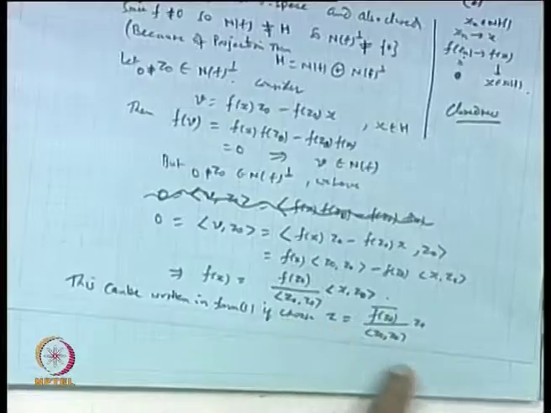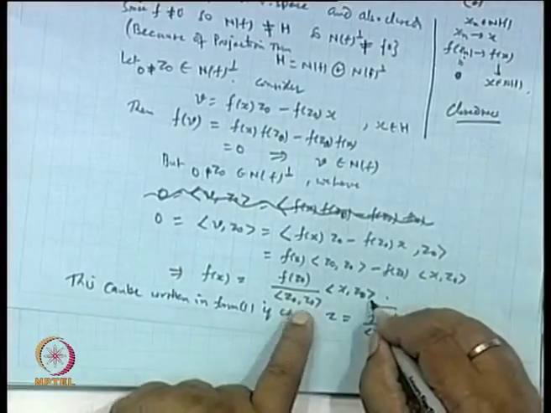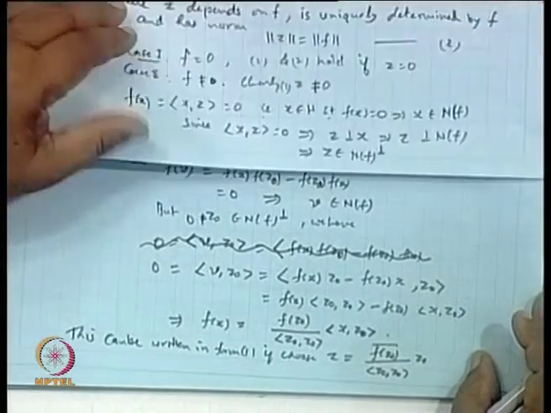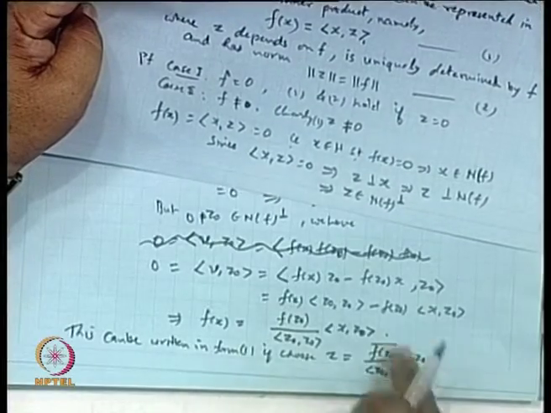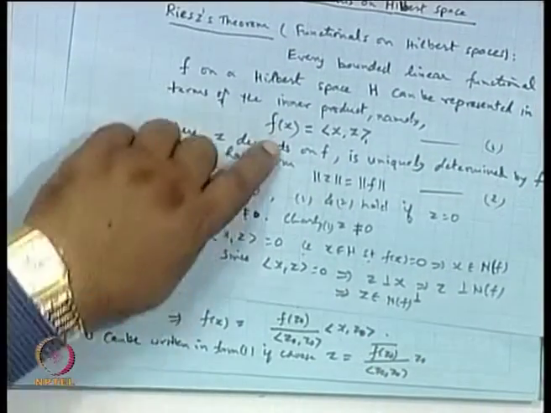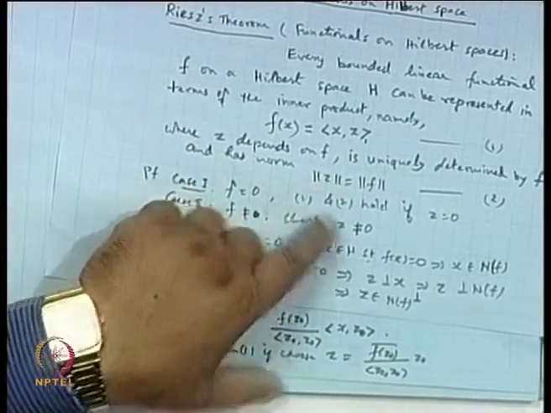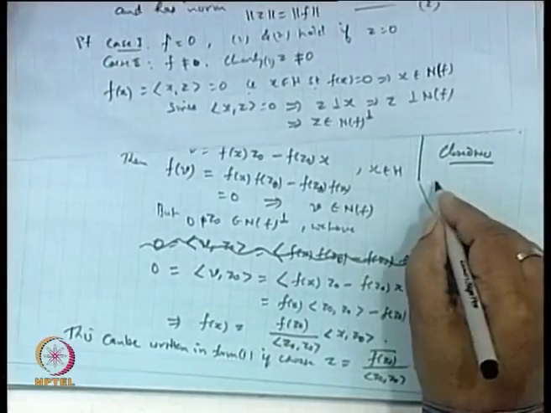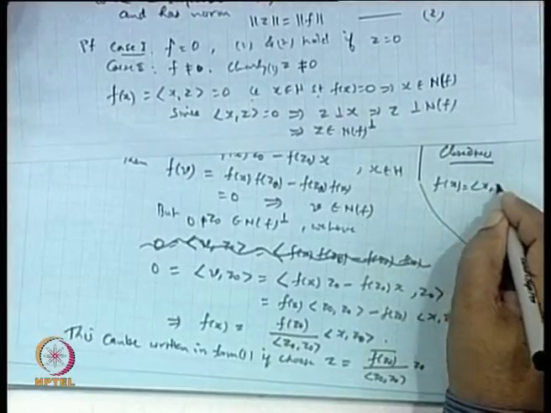So if f is given, if we choose z in this form and substitute it here, then this f(x) coincides with 1. You just see. Clear? So substitute this in 1. What do you get? In place of z you write this part.